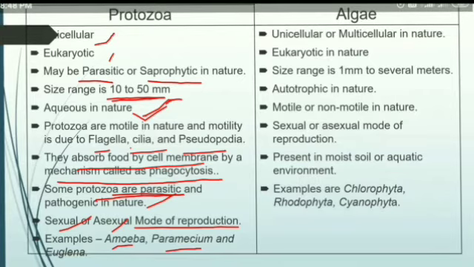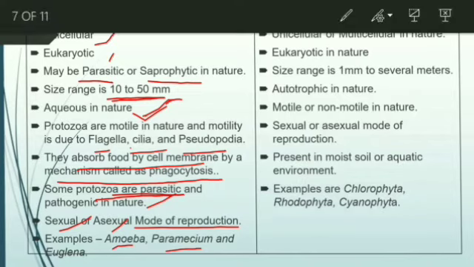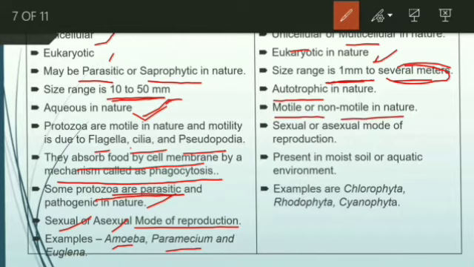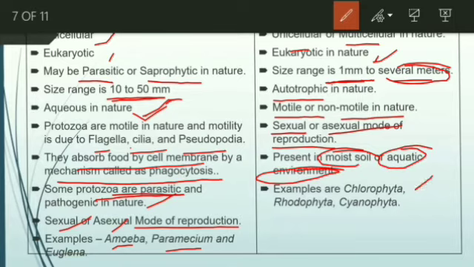Later we move on to another one, that is algae. They may be unicellular or multicellular, and they are also eukaryotic in nature. Size may range from 1 millimeter to several meters. You should remember this one, several meters. They are autotrophic in nature, some motile, some non-motile, with sexual or asexual modes of reproduction, and generally present in moist soil and aquatic environments. Some examples are chlorophyta, rhodophyta and xerophyta.